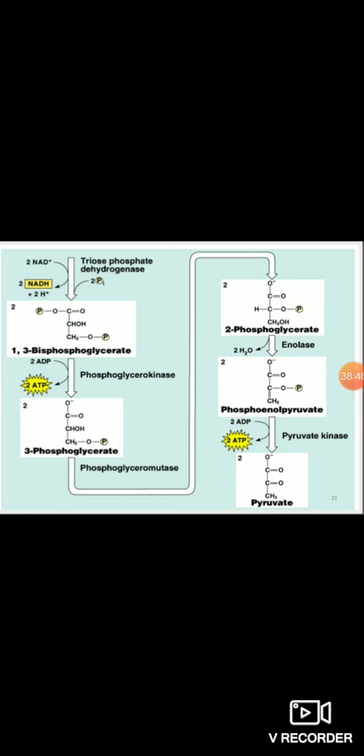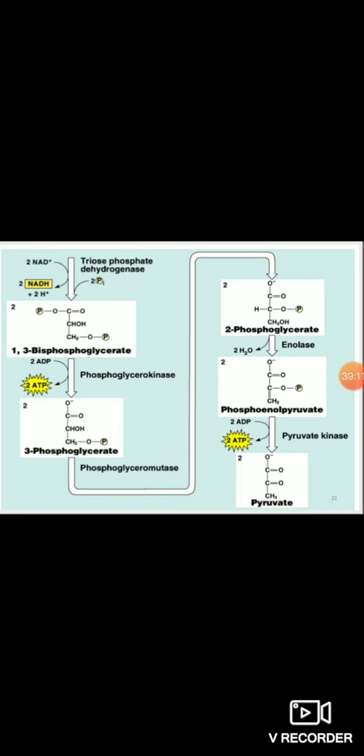But in the first 2 steps, glucose to glucose 6-phosphate and fructose 6-phosphate to fructose 1,6-bisphosphate, 1 molecule of ATP is utilized. In the third irreversible stage the 2 molecules of ATP are formed. Which are the 3 important enzymes? Hexokinase, phosphofructokinase and pyruvate kinase.